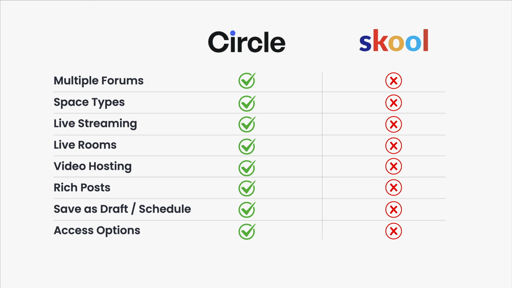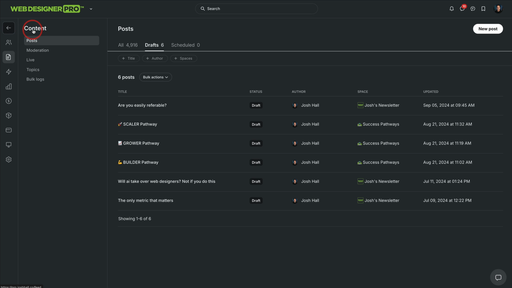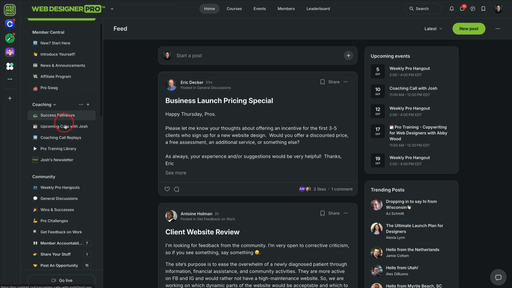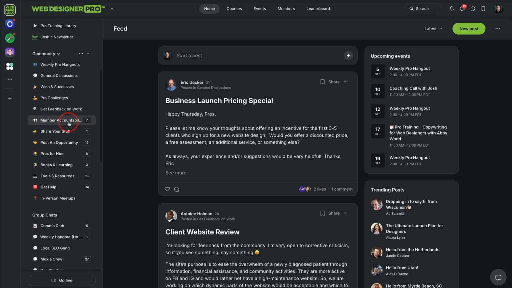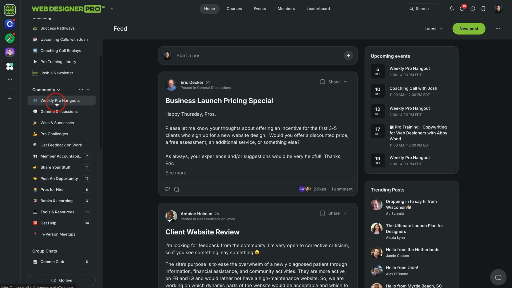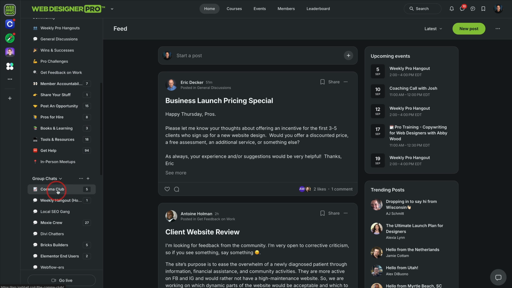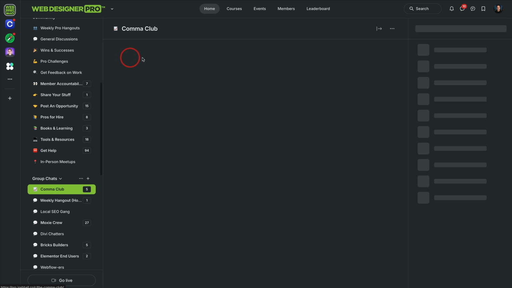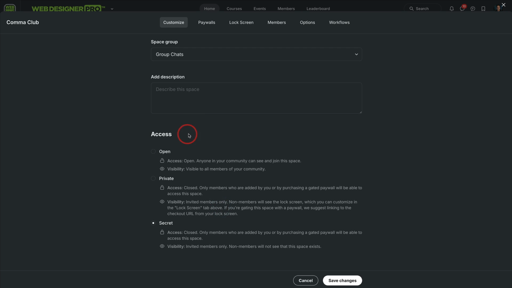Access options. Each one of these spaces in Circle, if you want to, will give you options to create different access points. So I could say, for example, here in the Hangouts, maybe this is a secret type of thing. And actually that's the case right here. We have a new chat for Comma Club members, folks in my community who are doing 100,000. And we go in here, I can set this as different access options. It could be open to anyone in the community. It could be private to people on certain paywalls or access points, or it could be secret. If I have a core group that I don't want the whole community to see, I have that option.